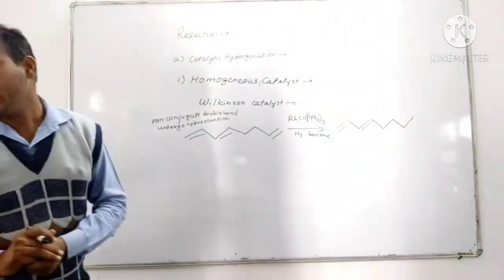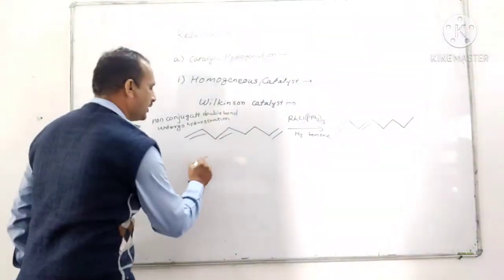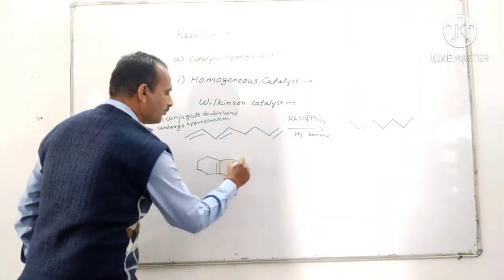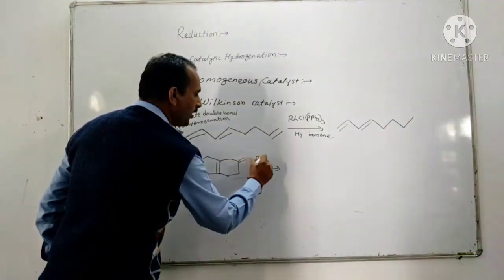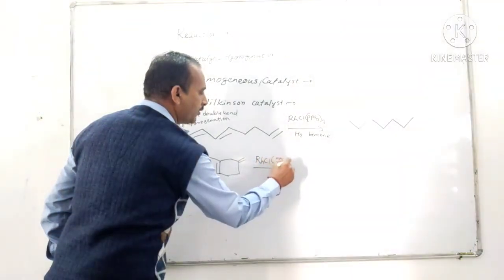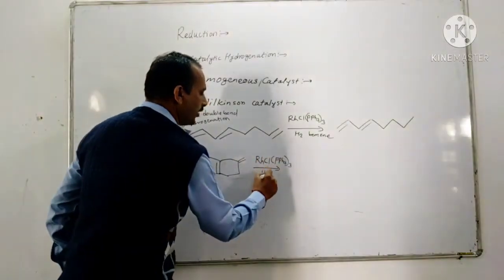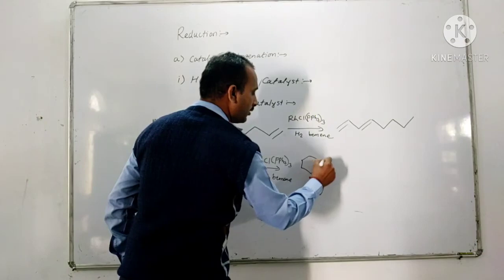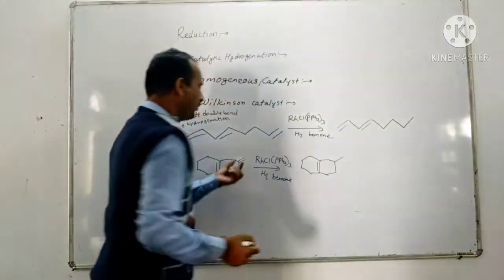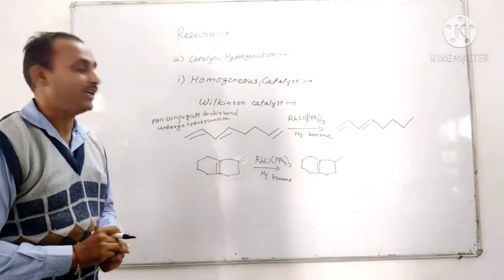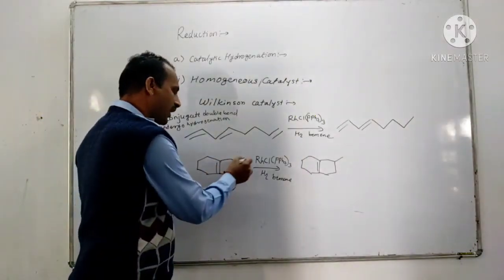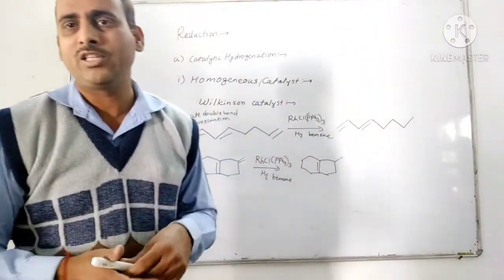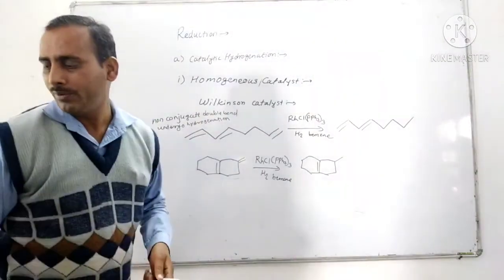Now next, in case of cyclic and exocyclic double bonds, the exocyclic double bond is reduced, H2, benzene. Okay, here this exocyclic double bond undergoes hydrogenation by using the Wilkinson catalyst. So here again this is more substituted and this is less substituted. So the exo double bond gets hydrogenated by using the Wilkinson catalyst. Let's see another type of example.